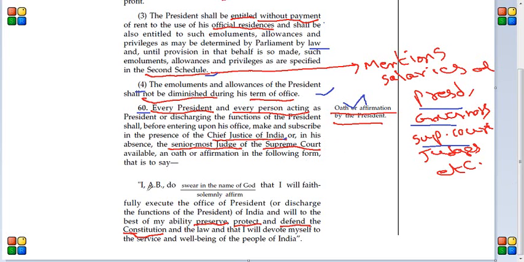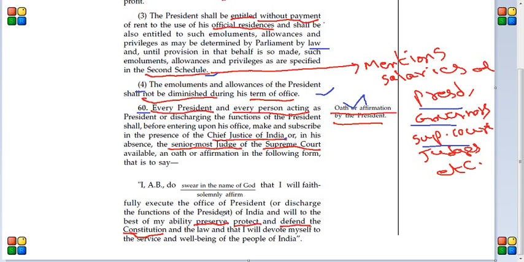The oath will be something like this. It says, I, the president's name or whoever it is, do swear in the name of God or solemnly affirm, either way he can choose any one of them, that I will faithfully execute the office of the president or discharge the functions of the president of India, and will, to the best of my ability, preserve, protect and defend the constitution and the law, and I will devote myself to the service and well-being of the people of India.